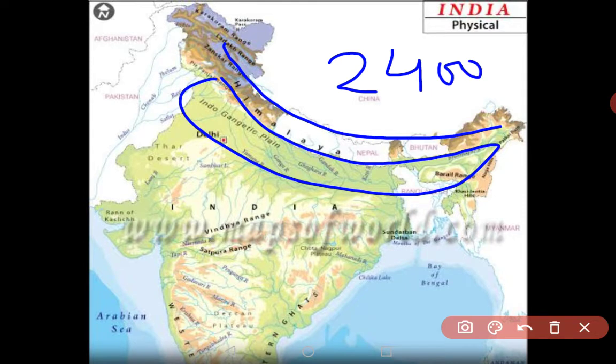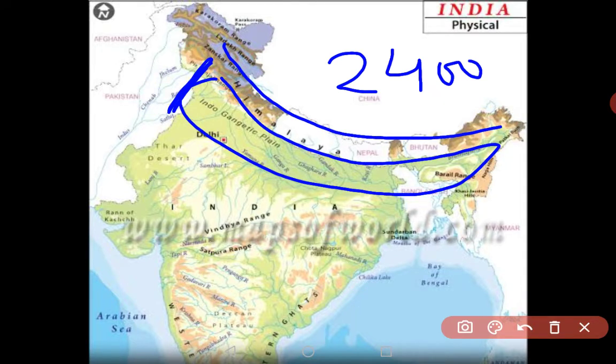And when we talk about the breadth, it is around 320 kilometers. And when we move towards the east side, the width is decreasing and it comes down to around 240 kilometers.